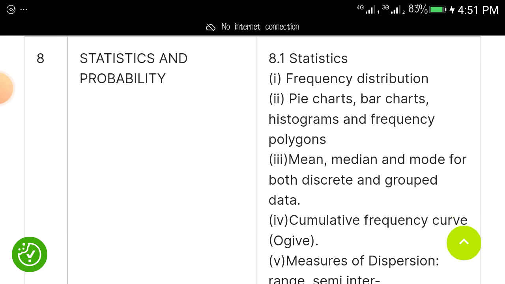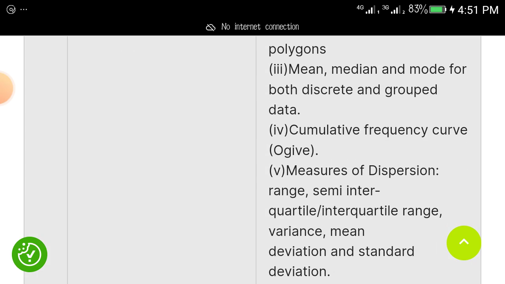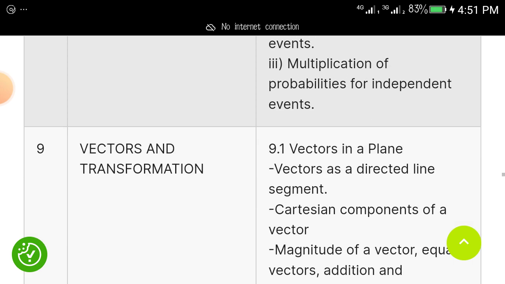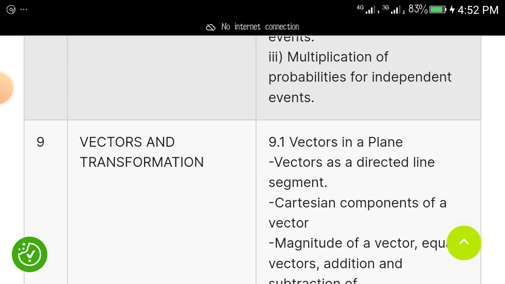Statistics and probability will come out. Statistics, frequency distribution, pie chart, bar chart, these things. They will come out, so begin to prepare for them. Pie chart, bar chart, histogram, frequency polygon, mean, median, mode, cumulative frequency curve, ogive. Probability will come out. I'm just giving you an expo, so study them up. And if you have questions, ask me.